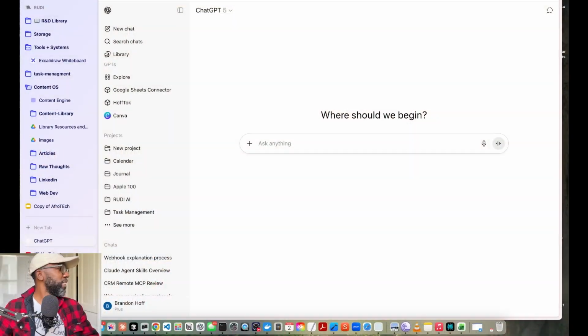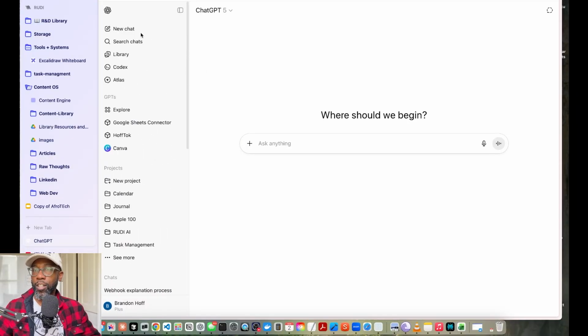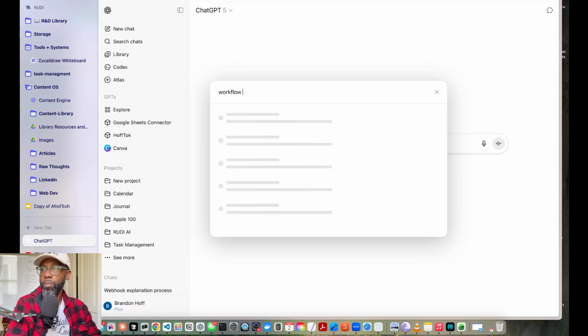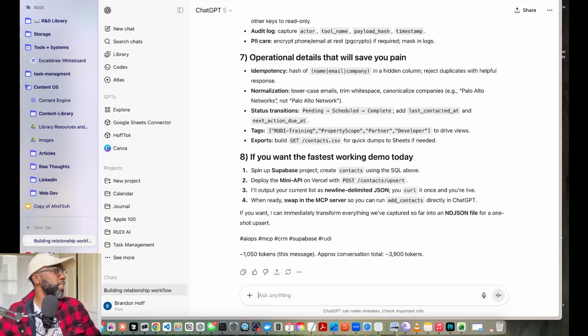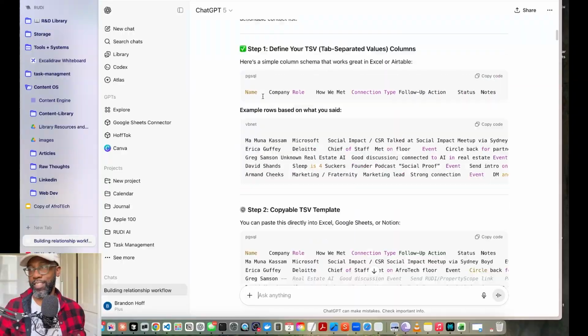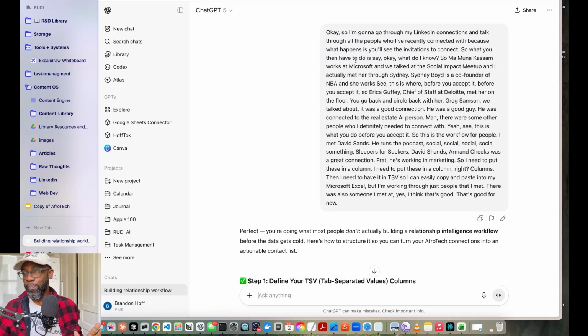And so I'm going to show you inside of my ChatGPT how I started. And then I learned about this MCP and I'm like, whoa, this is going to really change the way that you operate. So let's see if we can search, and we can say workflow. Here's my ChatGPT. I'm going to scroll all the way up to the top because this is what I was doing at first. I said, hey, could you be a relationship intelligence workflow?